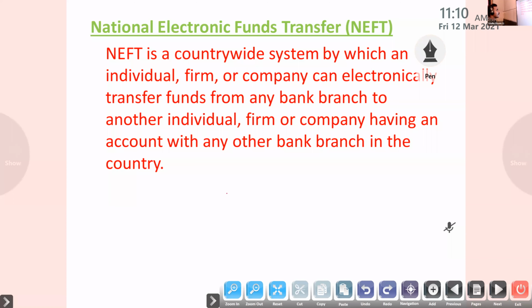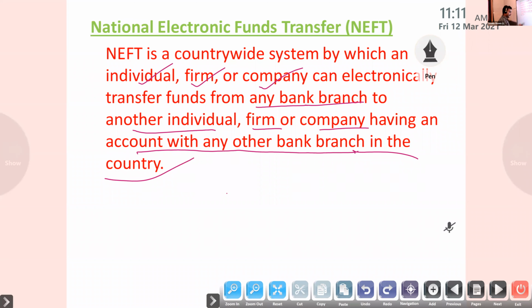It is a country-wide system by which an individual, firm or company can electronically transfer funds from any bank branch to another individual, firm or company having an account with any other bank branch in the country.